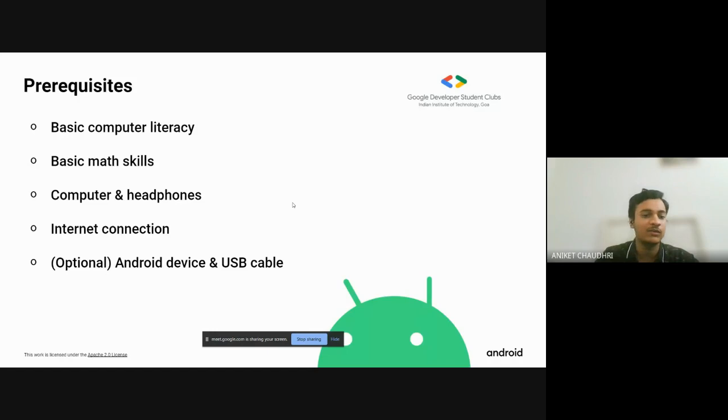Then you need a computer and headphones to listen to the recordings and to attend the sessions. Optionally, an Android device and a USB cable. If you have an Android device, it's very good, and you can use it with a USB cable to see your apps on your mobile while you make them. If you don't have an Android device, that's not an issue. There's an Android virtual device on Android Studio. You can use that also, and we will see how to use it.